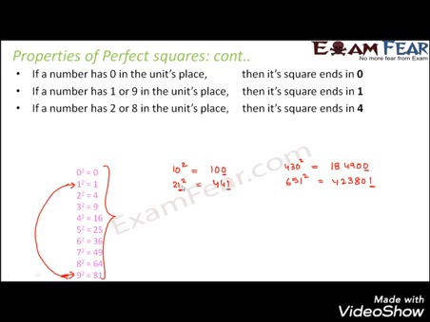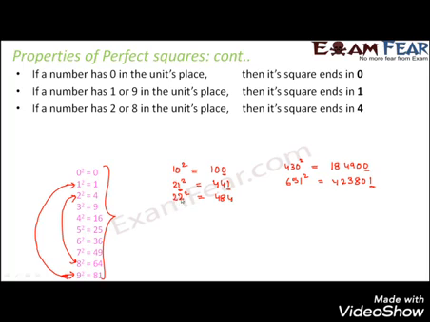If a number has 2 or 8 in the units place, then its square ends in 4. So you see here, 2 square is 4, and 8 square is 64. So 2 and 8 behave in a similar way. Let's take an example. Let's say 22 square. What's the value of 22 square?